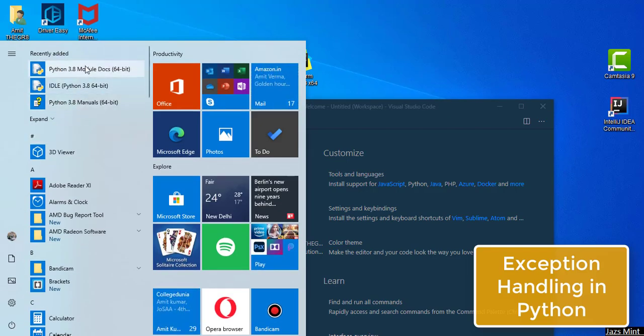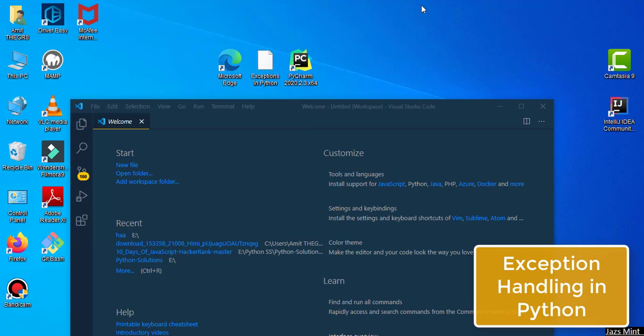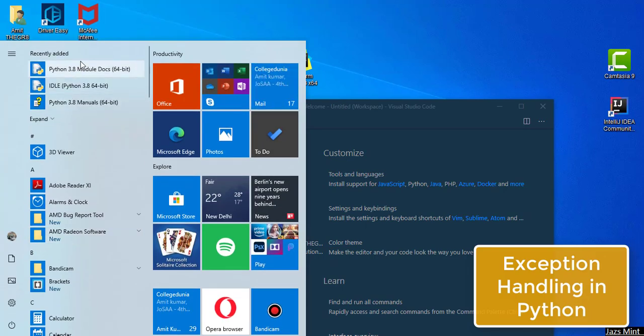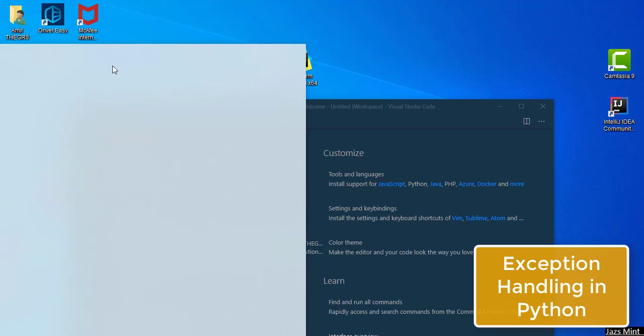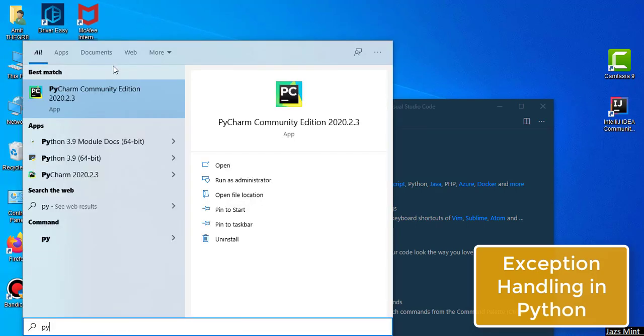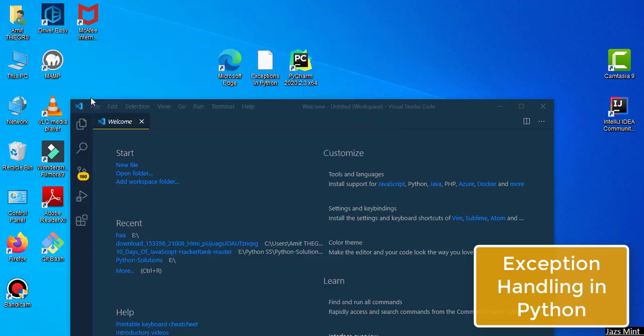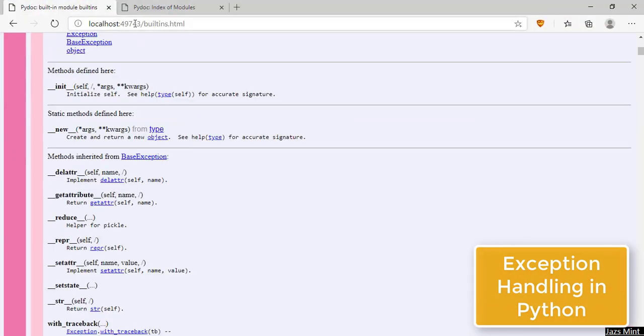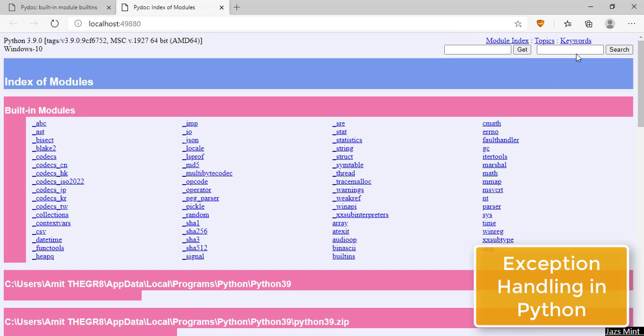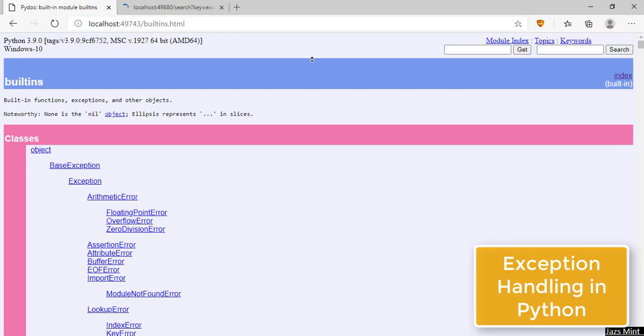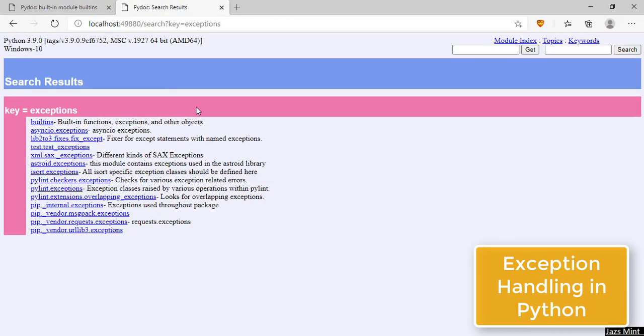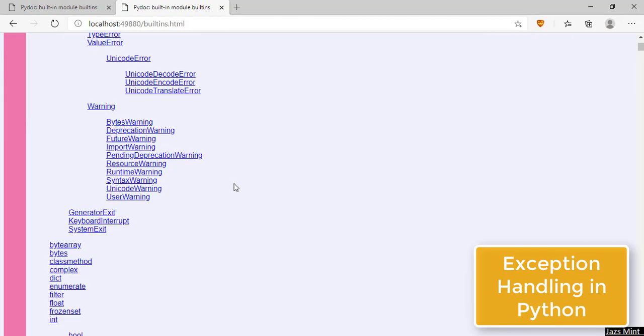Here there is documentation, and you can see that it is Python 3.8. When you install Python, this will automatically be installed. Let's check that out: Python 3.9 module docs. It will open the local host, which I have already opened. Then you can search for your exceptions. When you click on search, you will reach this page, and you have to click on built-ins, and then you get to this page, where all the different types of exceptions are listed.